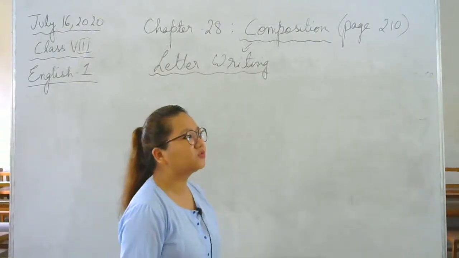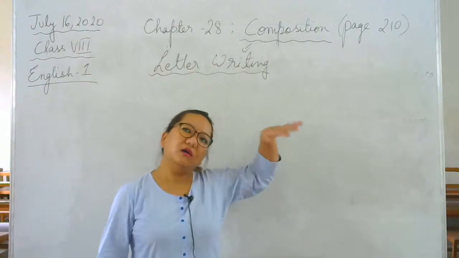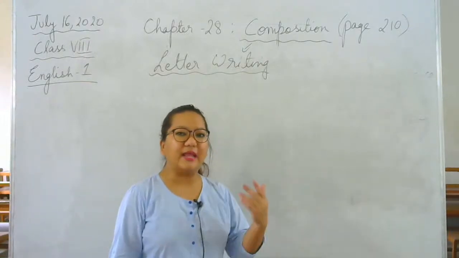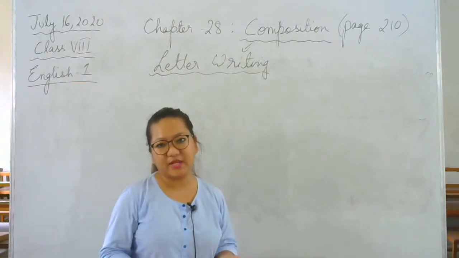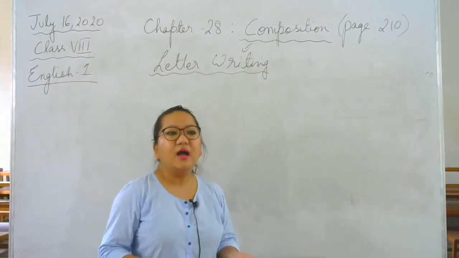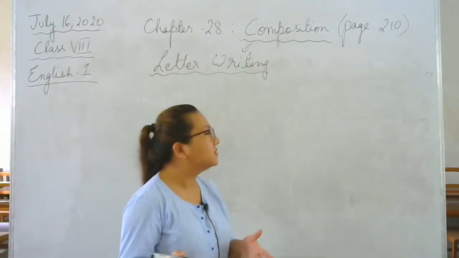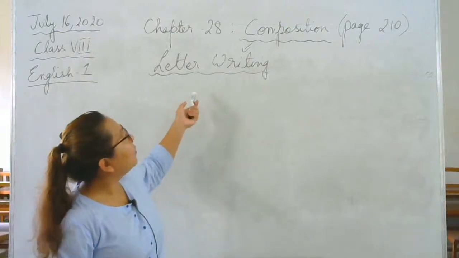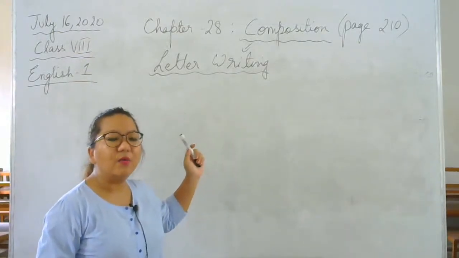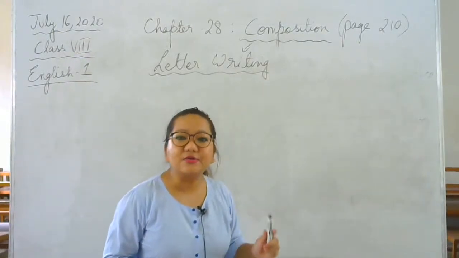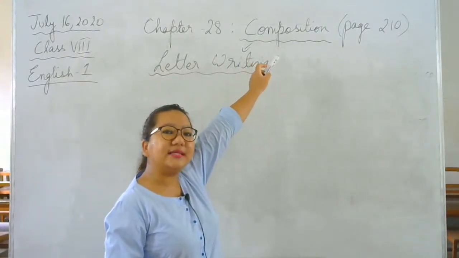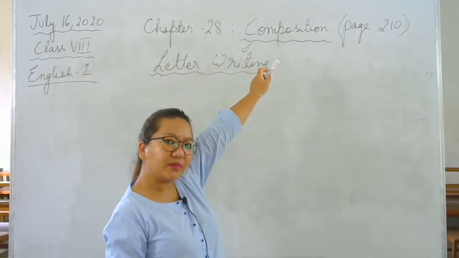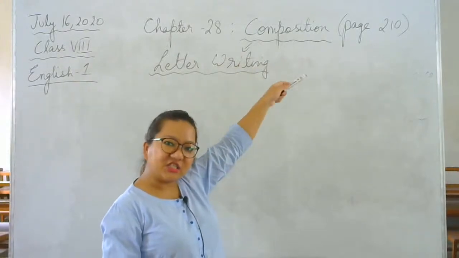If that person writes one spelling mistake, 10, 20 of you will make the same mistake. Why? Because you've been copying and memorizing from each other. So, teachers, we know that. Today, when I do letter writing, I want to make it clear to you that letter writing is also part of composition. And remember, when we say composition, we mean compose originally.